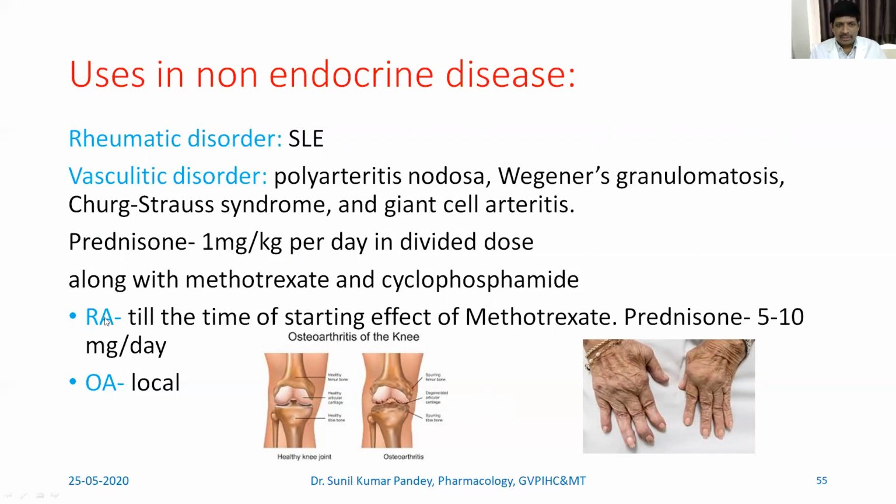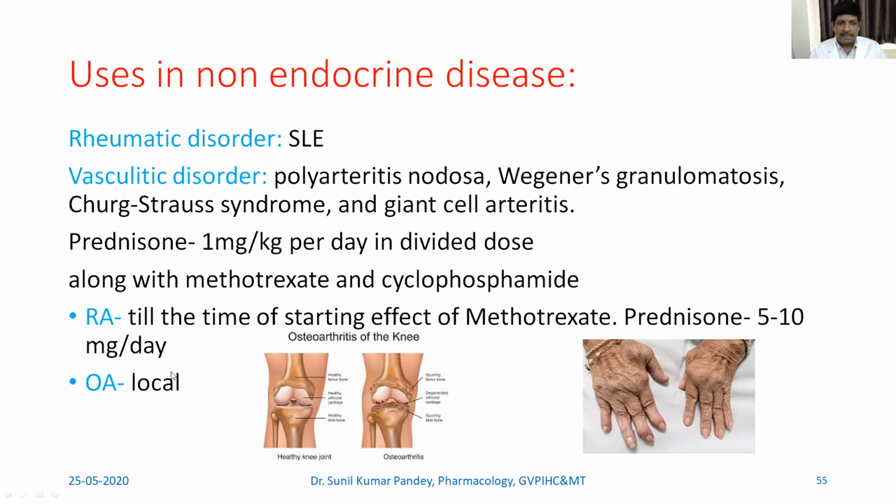In case of rheumatoid arthritis, this is the figure. We have already discussed rheumatoid arthritis in detail in the respective chapter. So there you can see the abnormalities, there's deformation. Now in rheumatoid arthritis, till the time of the starting of methotrexate, the disease-modifying anti-rheumatic drug, methotrexate is very important for the treatment of rheumatoid arthritis. So till methotrexate takes its action, prednisone at the dose of 5 to 10 milligram per day can be given.